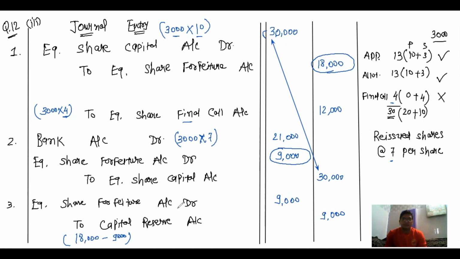So it is a very simple sum, and the journal entry for forfeiture is also very simple. Okay, so now this session is over, and if you have any doubts, then please contact me. Thank you.